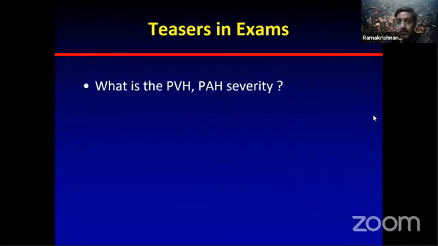So commonly, even if you have a valve case, you are often asked what is the severity of PVH and what is the severity of PH, even though we have been dealing with it in very many classes. But even in a valve case, you are supposed to assess the severity of PVH and PH. So how do you assess it? Very simple.